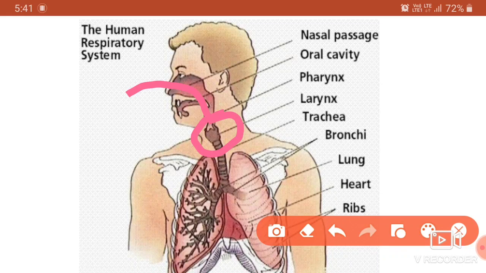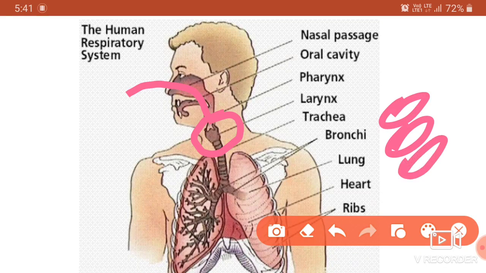And then there is the trachea. Have you observed the ring-like structures in the trachea region? What is the main role of the trachea? Yes, my dear children, the trachea is in the form of ring-like structures. This is very helpful to avoid the complexity of the air tube. Which means the trachea avoids the air tube getting compressed.